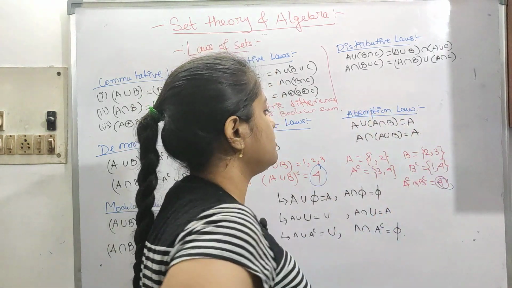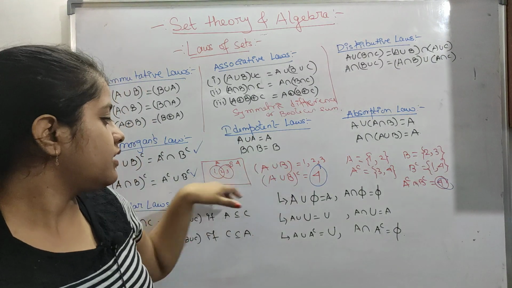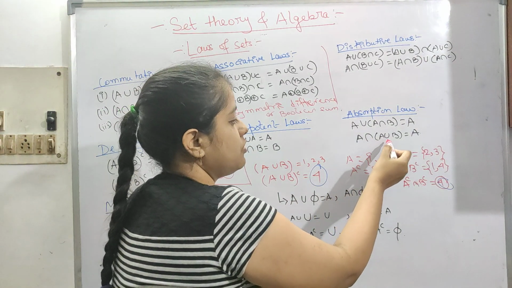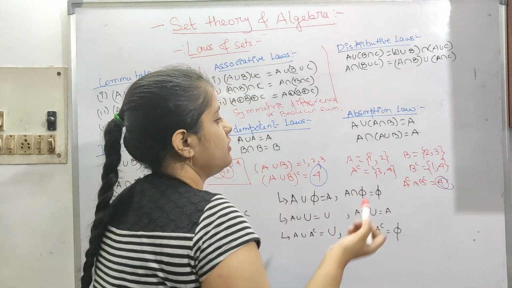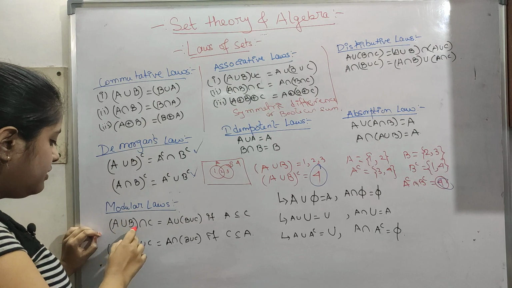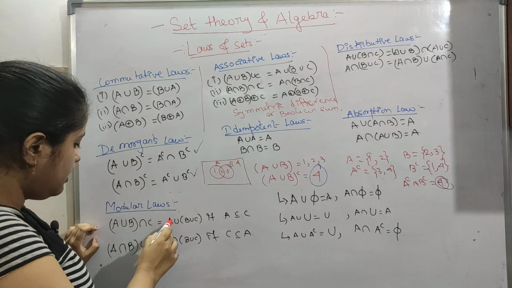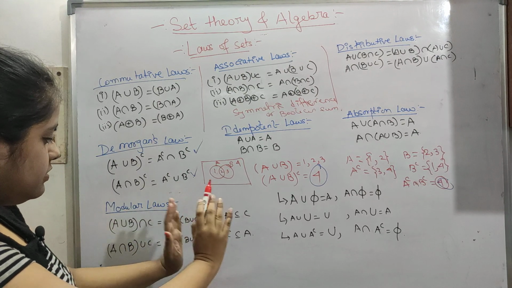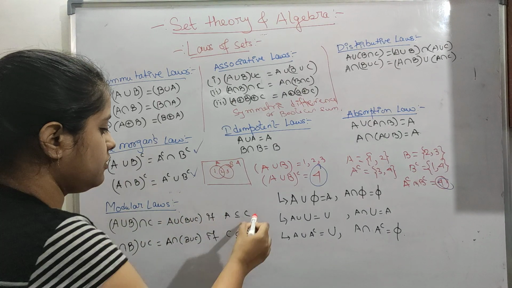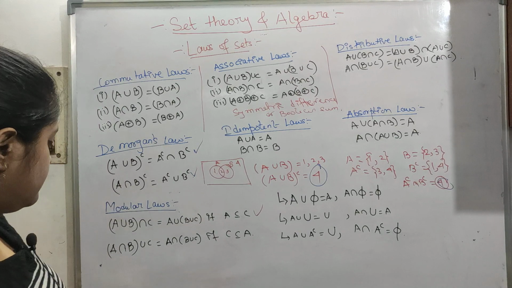So I also cannot remember all this. Okay, if any question comes, I derive it like this. A intersection of A union B is A, so you can derive it like this. Modular laws are there. A union B intersection C is equal to A union B intersection C, if A is a subset of C. This condition is there.